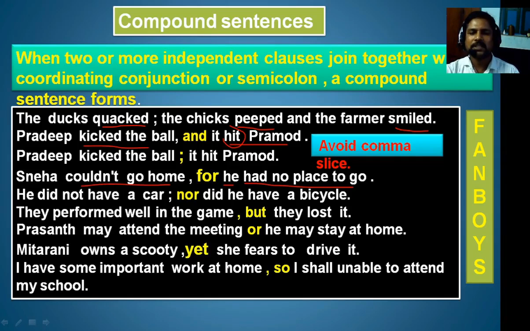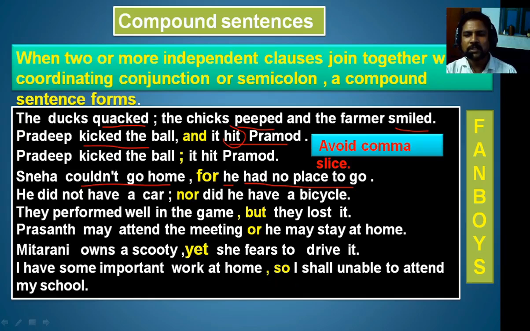I have some important work at home, so I shall be unable to attend my school. I have some important work at home is an independent clause because this clause doesn't depend on any other clause for its full meaning. The meaning is very clear. And if you say I shall be unable to attend my school, the meaning is also very clear.